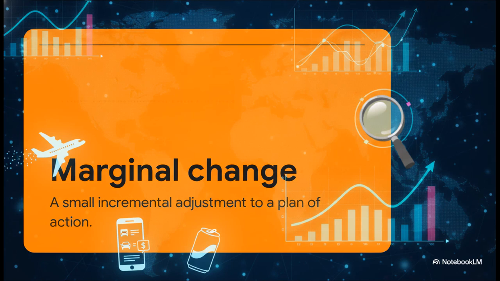Well, the answer is Principle 3. Rational people think at the margin. A marginal change is just a small, incremental adjustment to an existing plan, actions taken at the absolute edge. Since the plane is already flying anyway, the marginal cost of adding 1 extra passenger is practically zero. It's maybe just the cost of a can of soda they drink on the flight. As long as that standby passenger pays more than the cost of that soda, that $300 ticket is pure profit. Rational decisions aren't made by looking at the whole past. They're made right at the margin.